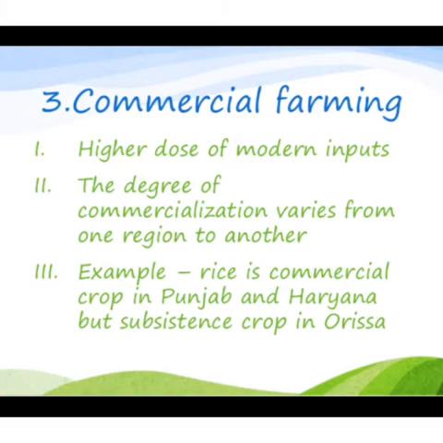The third one is commercial farming. Commercial farming has a higher dose of modern inputs. The degree of commercialization varies from one region to another.